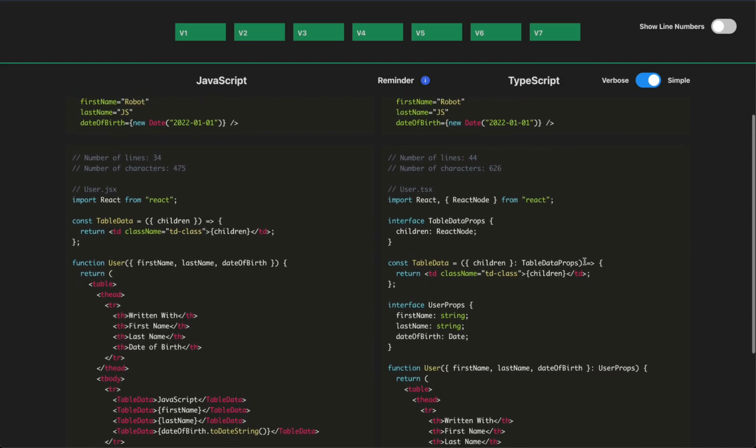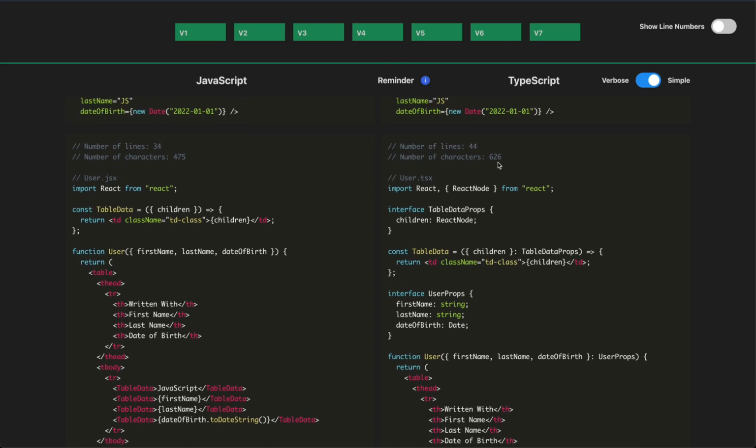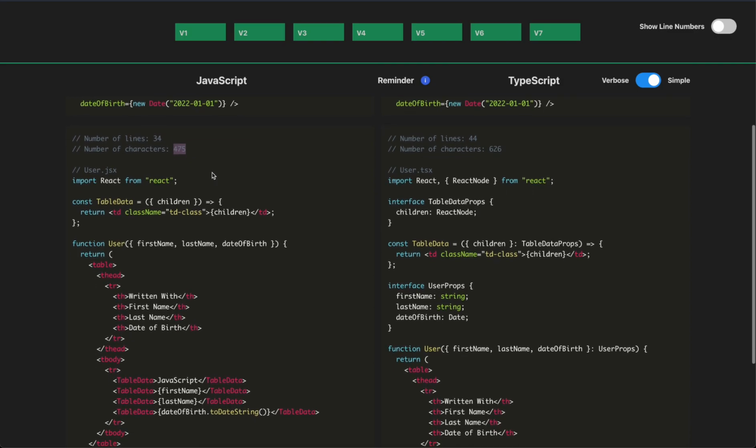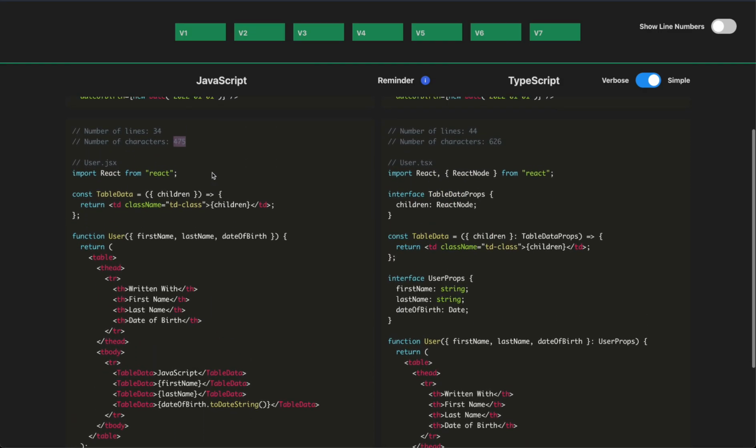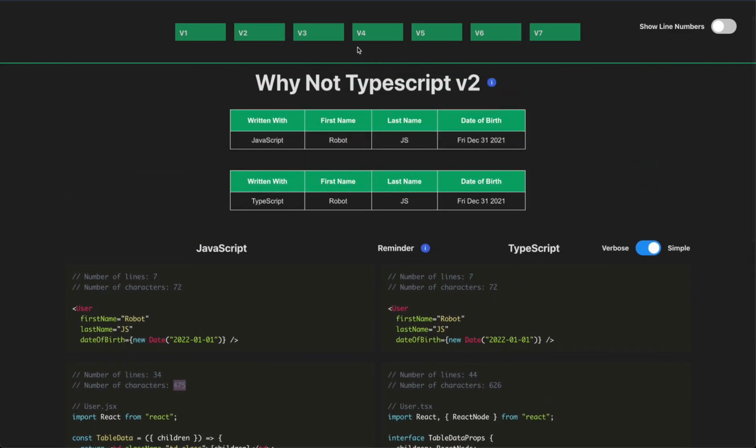So you can see clearly the TypeScript file is growing. It's a little bit bigger. We already are up to 626 characters in the right file and 475 characters in the left file. But we're not even getting to a complex scenario yet. So with this, let's move on to our next example.